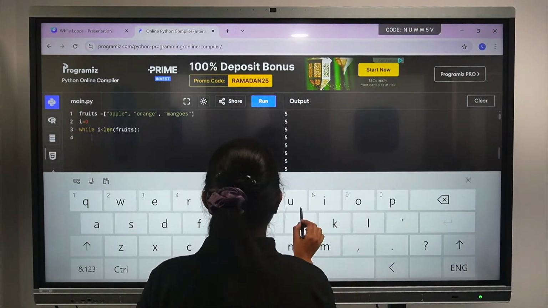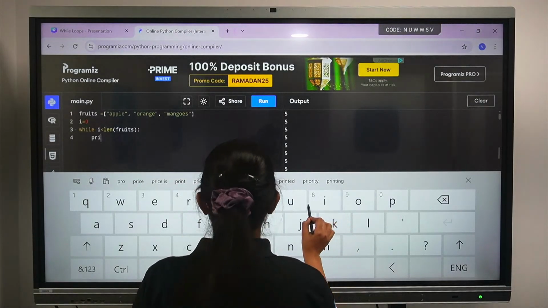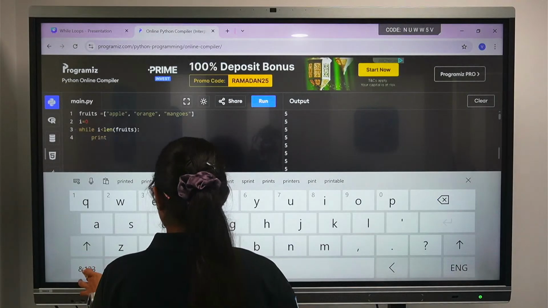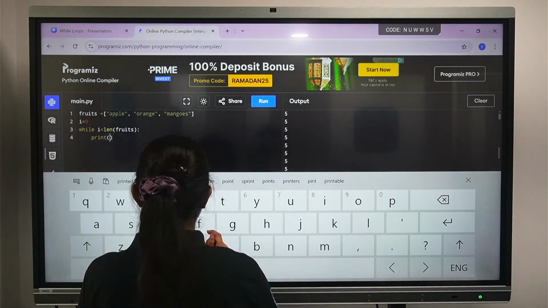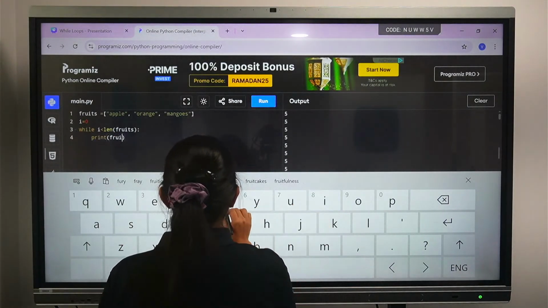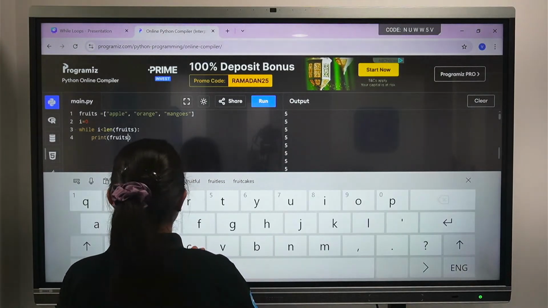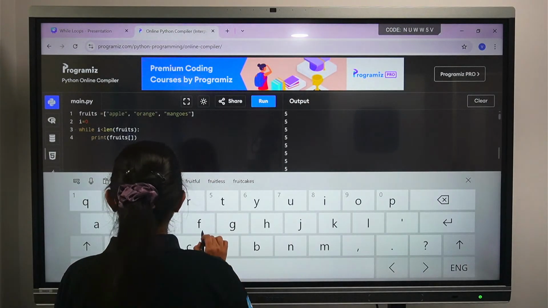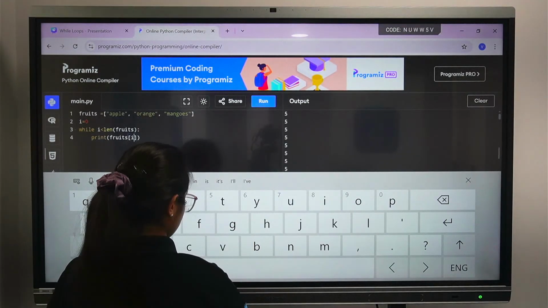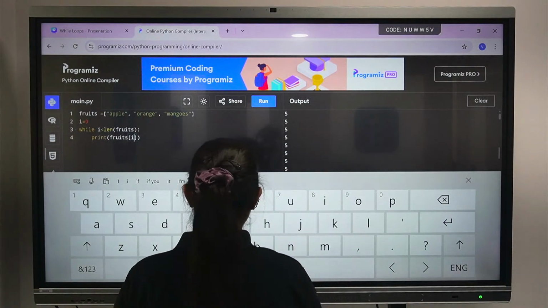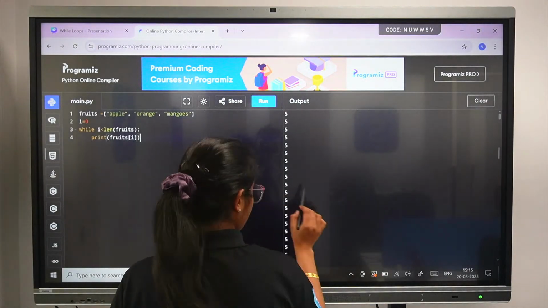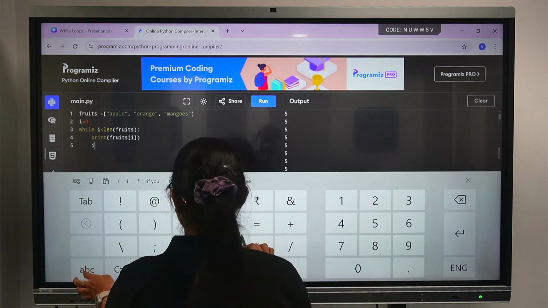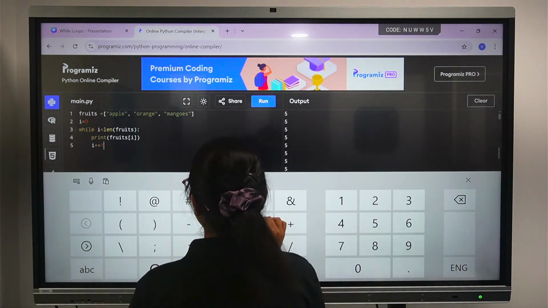The length is of the values which we have stored inside fruits. So we open the brackets, fruits, and give the colon sign. Now I need to print the fruits. So I'll type print fruits, and we'll keep the index value inside this. Then it should be i plus equals 1.